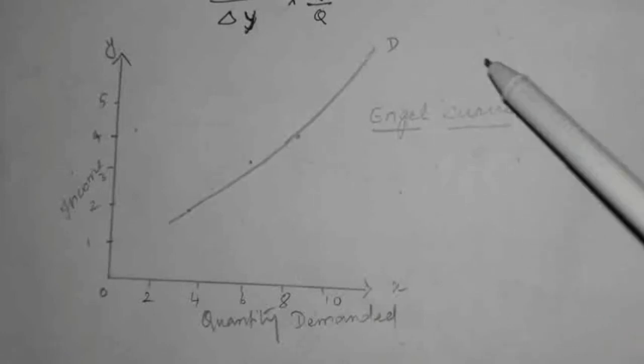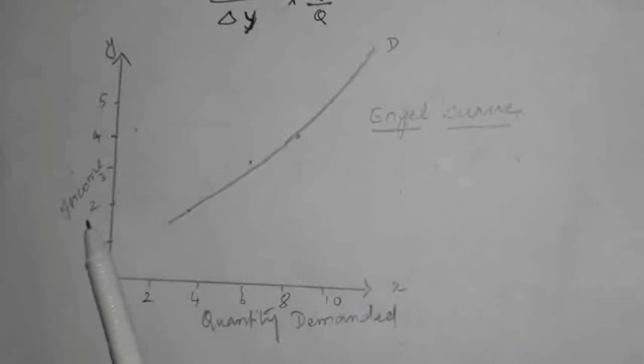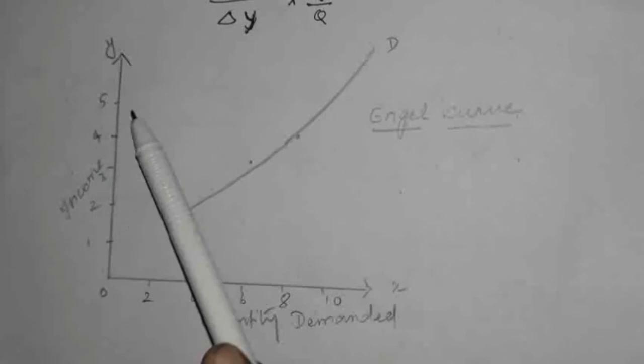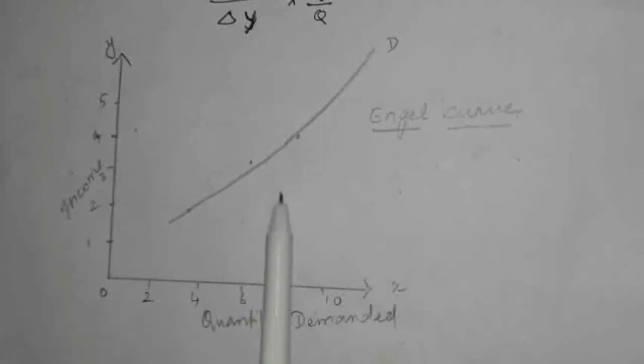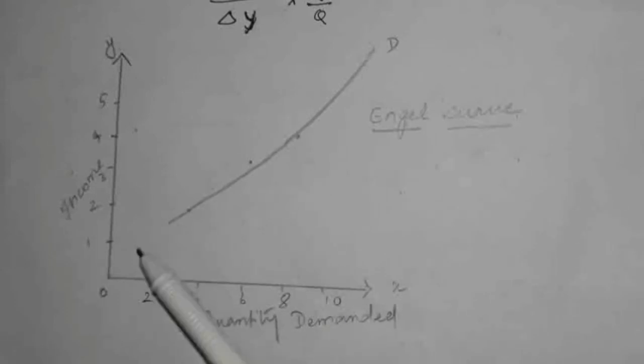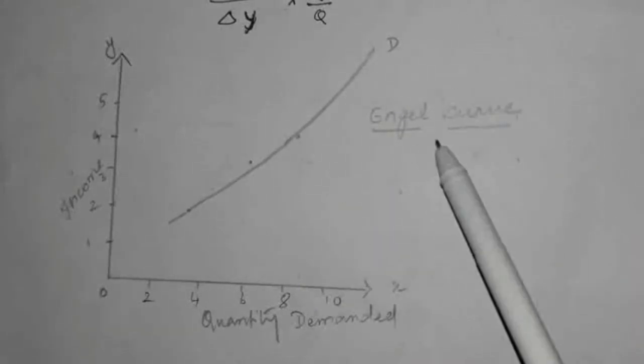This curve is known as the Engel curve, because there is a positive relationship between income and quantity demanded of the commodity. If the income level is 2, the consumer will prefer 4 units. If income level increases to 4, then he will prefer 8 units of the commodity. So this curve for income elasticity of demand is known as the Engel curve.